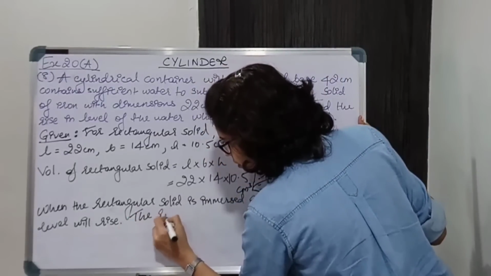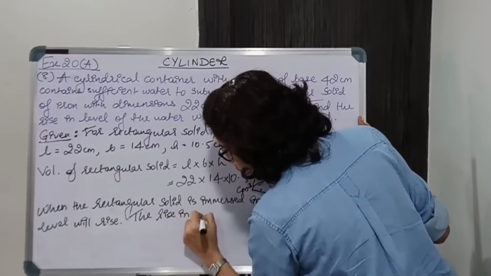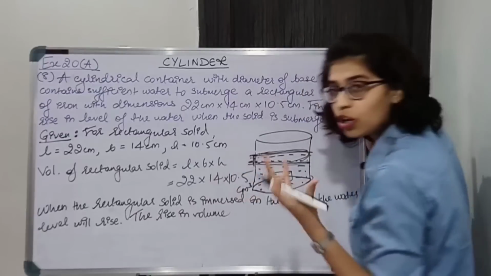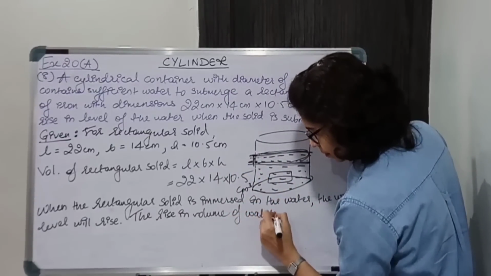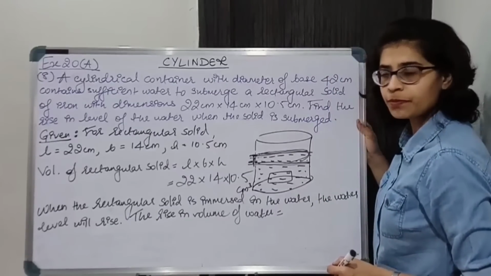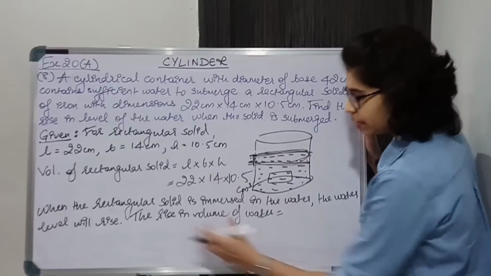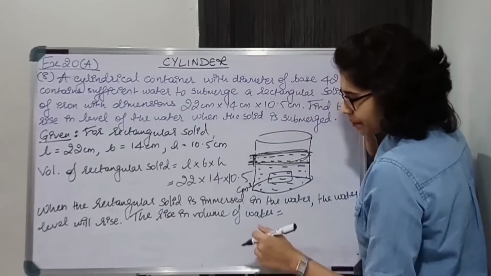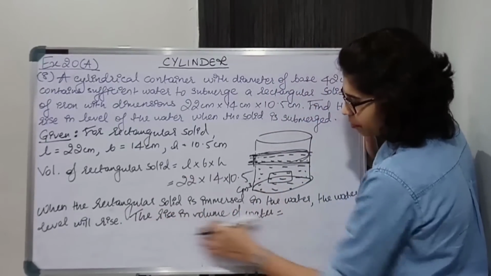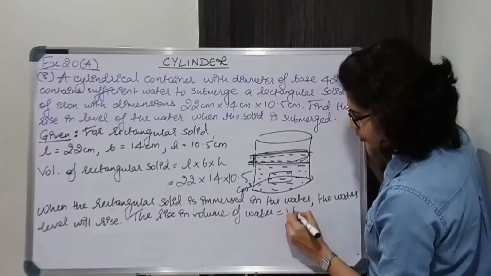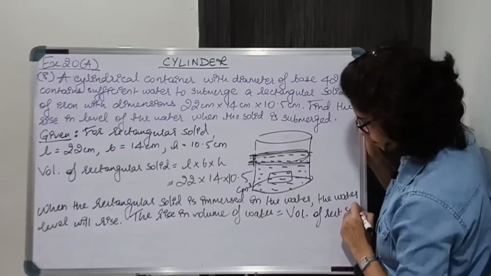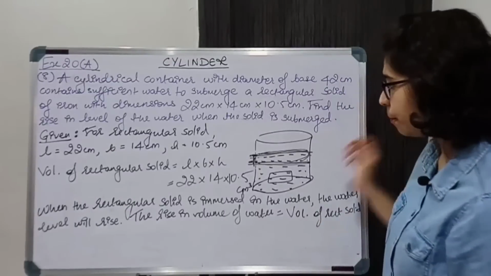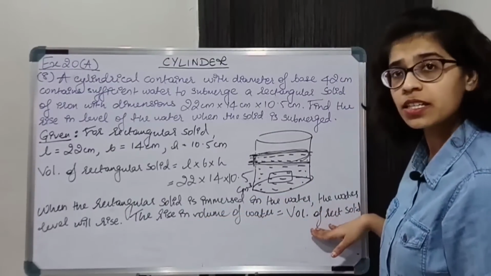The rise in volume of the water, we are talking about the volume of the water, is equal to what? Is equal to volume of the rectangular solid. Write this on the next line. Write this statement, this entire statement: rise in volume of the water is equal to volume of rectangular solid, and don't use short forms. Okay, so we got this.